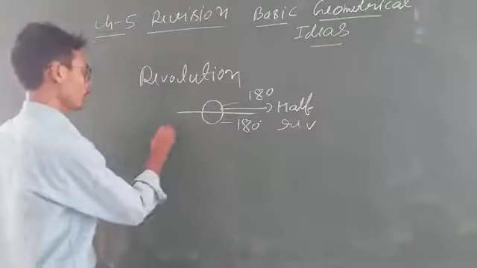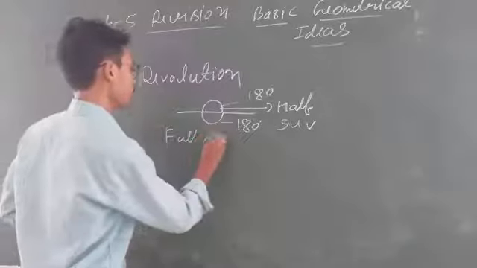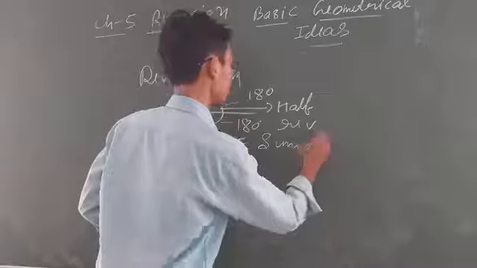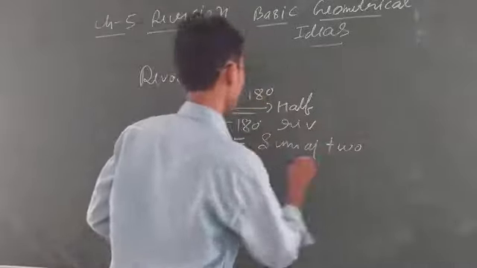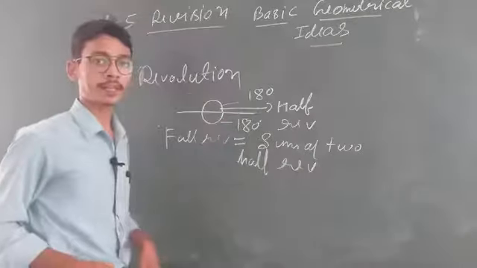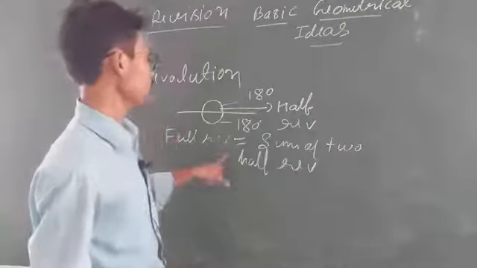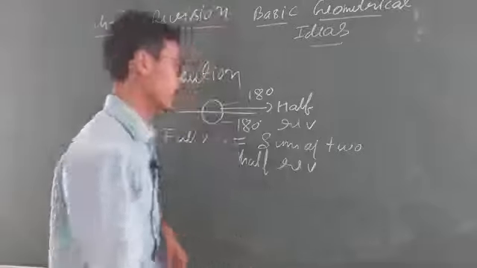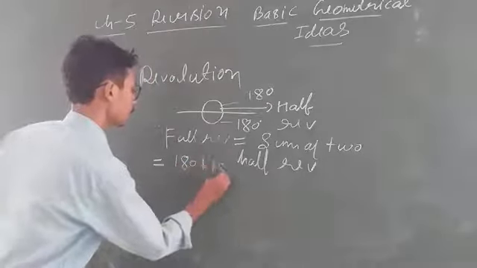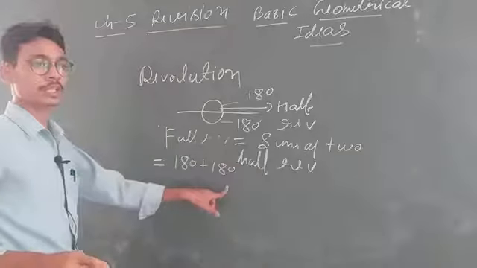So full revolution is equal to the sum of two half revolutions. Clear to everyone? One full revolution equals the sum of two half revolutions. Now you know that the sum of two half revolutions equals 180 plus 180. This is one half revolution, this is another half revolution.